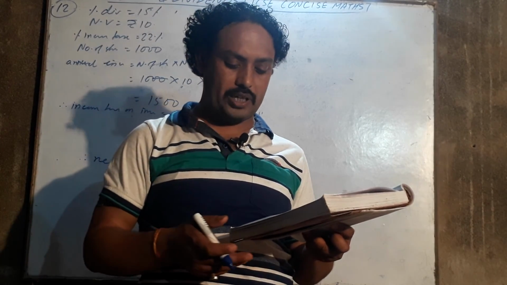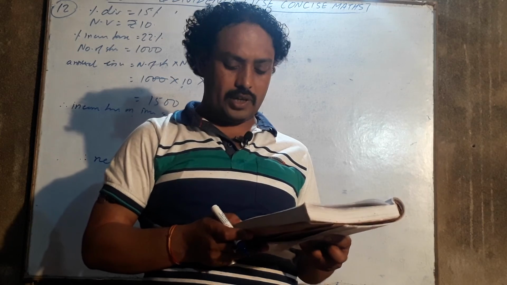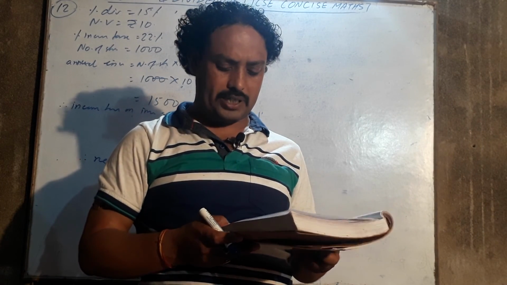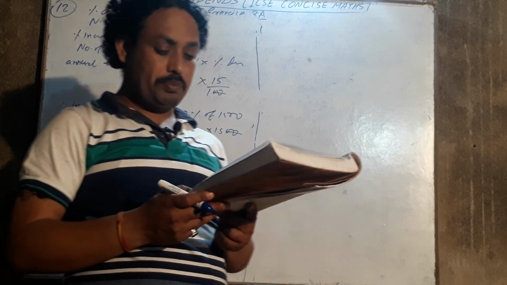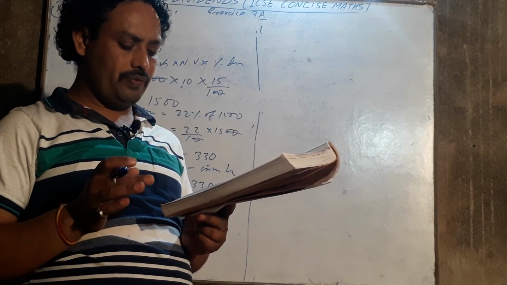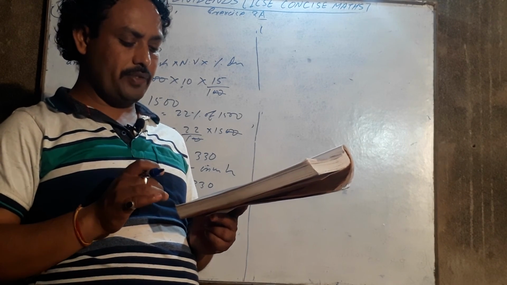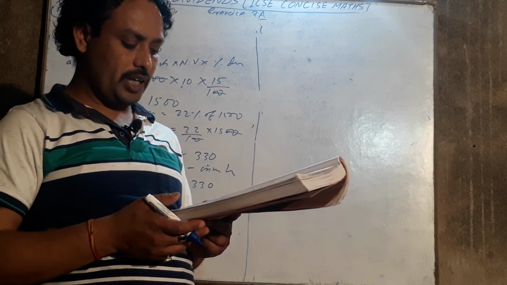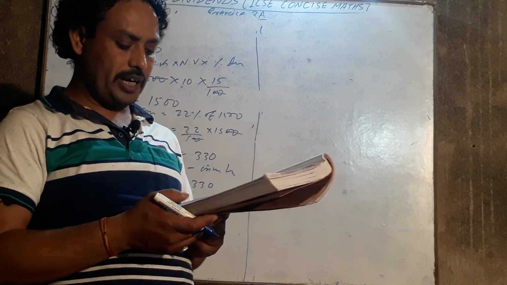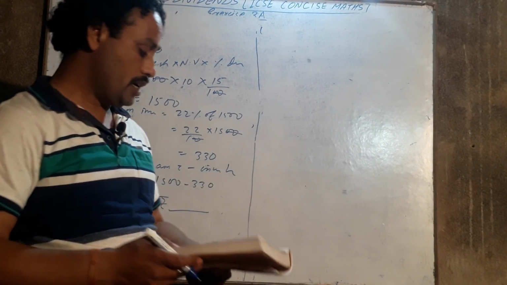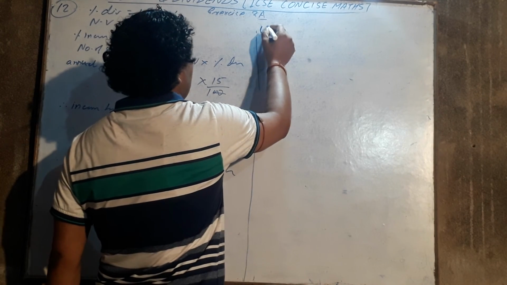Come to question number 15. By investing rupees 7500 in a company paying 10% dividend, an annual income of rupees 500 is received. What price is paid for each of the rupees 100 shares? This question I am doing for you.